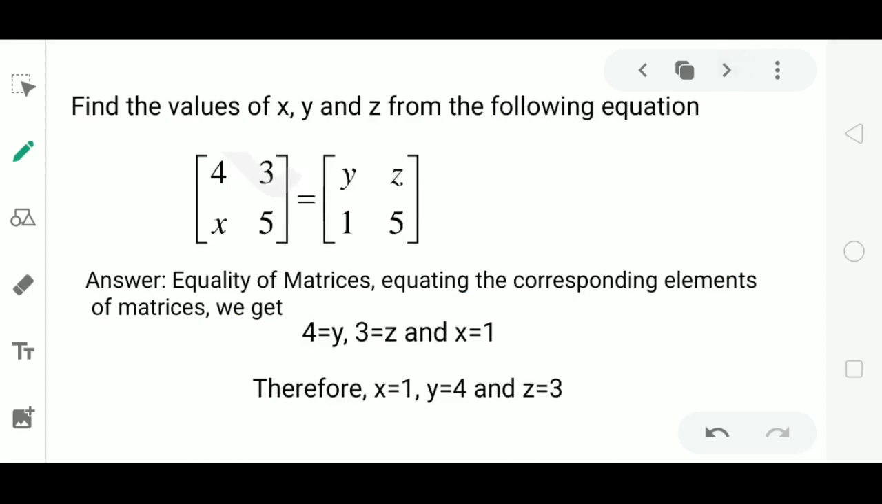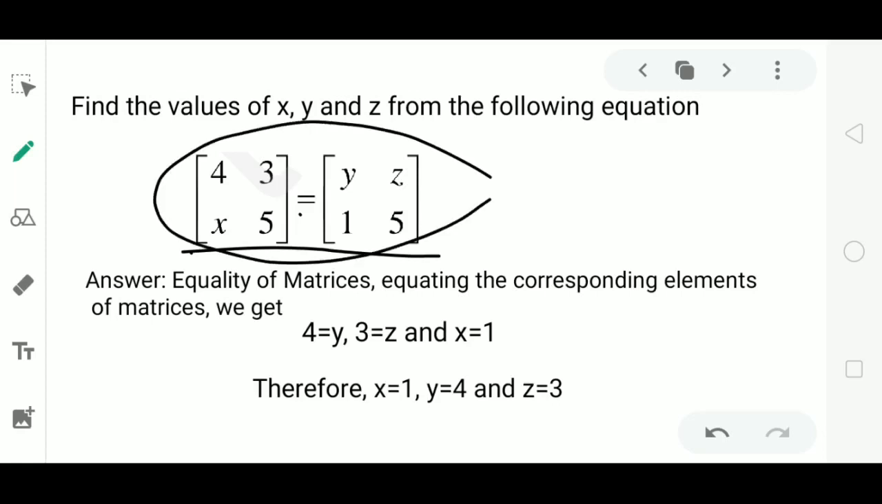Now let us solve examples on equality of matrices. Find the value of x, y and z from the following equation. They have given two matrices that are equal. You have to find the value of x, y and z from this equation. We already know that if two matrices are equal, then the corresponding elements are equal.